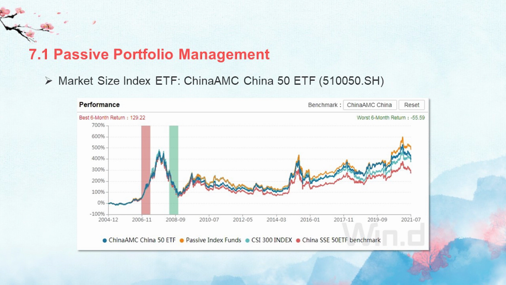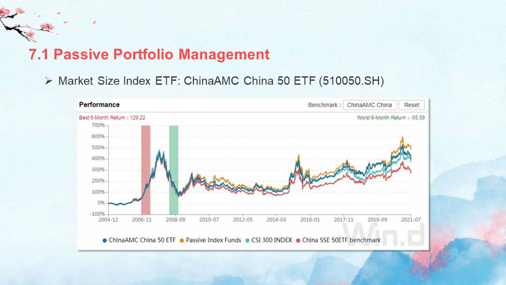In the performance chart, the pink shadow part is the best 6 months return, and the green shadow part is the worst 6 months return. The best 6 months return is nearly in 2007, and the worst 6 months is in 2008, because of the financial crisis, the credit crisis in the US.